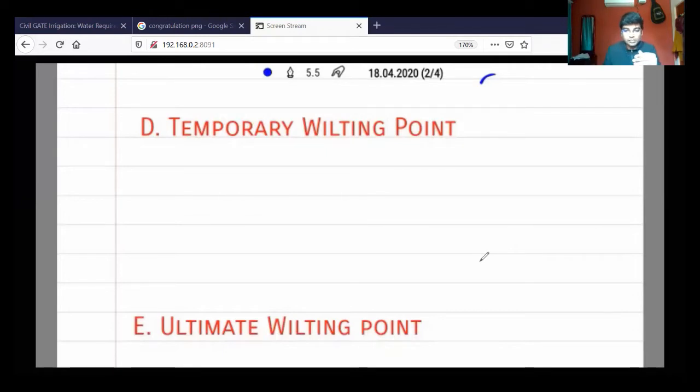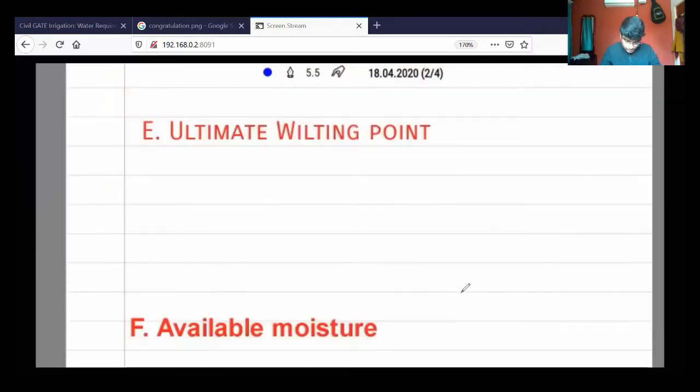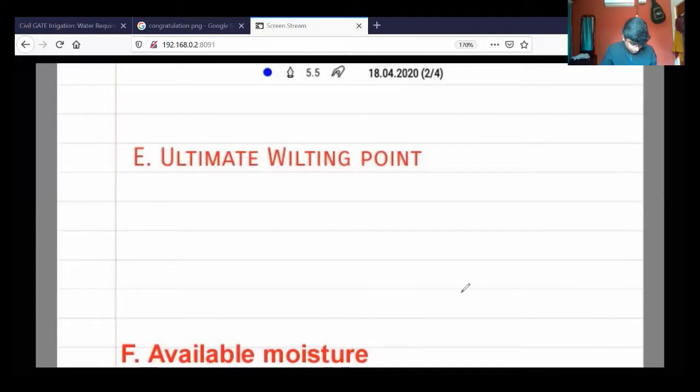And then ultimately we call it the ultimate wilting point. Ultimate wilting point and permanent wilting point have the same conditions, but differ a little bit. I read the statement: when ultimate wilting occurs, the plants are completely wilted, that is, the plants die away and they cannot recover from wilting even after adding water to the soil. So even if you give the water, it will not regain.